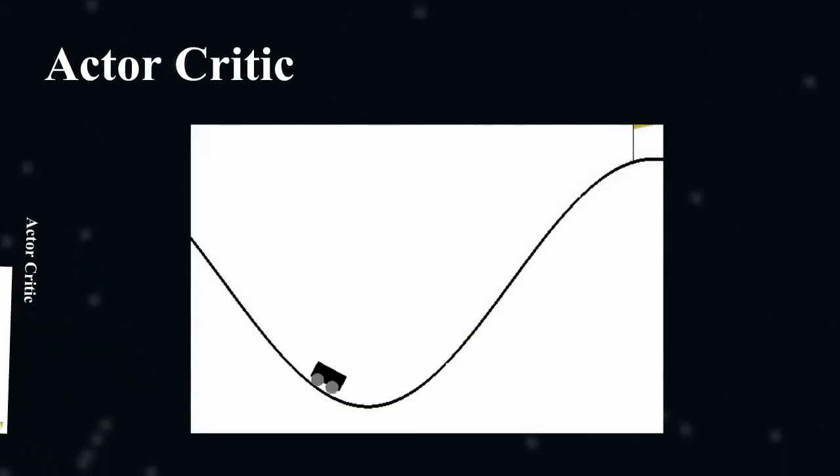Instead of waiting until the end of episode, as we do in the Monte Carlo version of policy gradient method, known as REINFORCE, we make an update at each step. This is also called temporal difference learning. Because we do an update at each step, we can't use the total rewards. Instead, we need to train a critic model that approximates the value function. Remember that value function calculates what is the maximum expected future reward given a state and an action. This value function replaces the reward function in a policy gradient that calculates the reward only once at the end of the episode. We implemented an actor critic method on our algorithm, and the results look good.